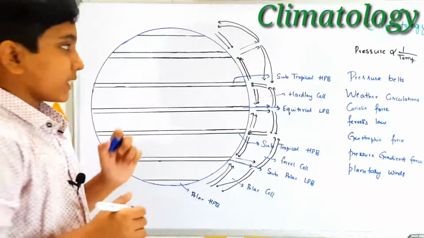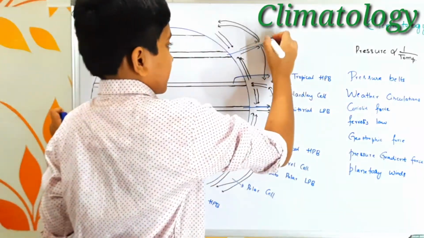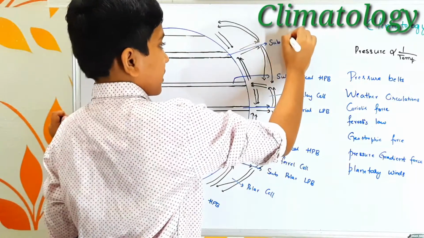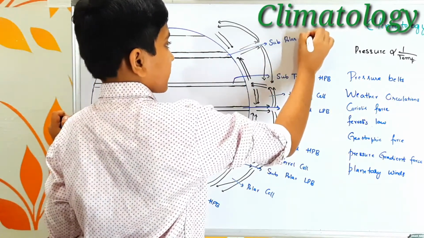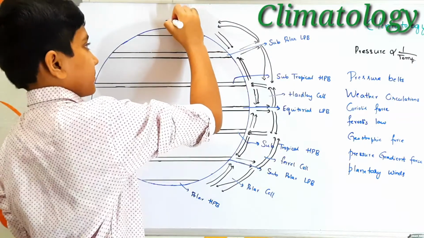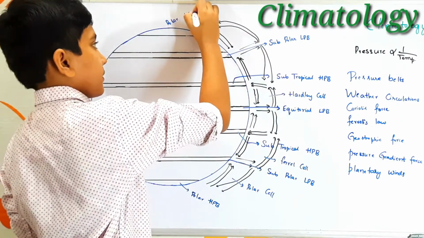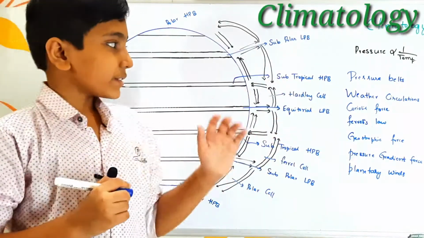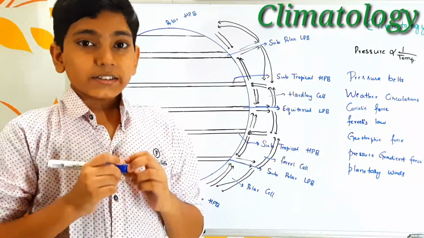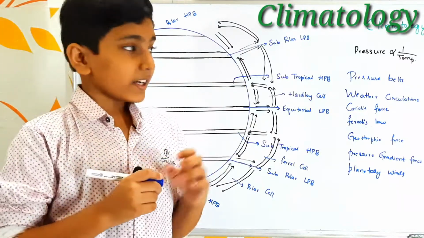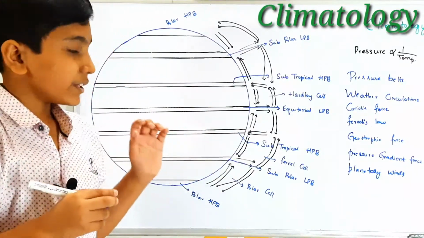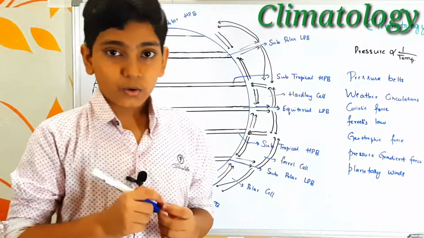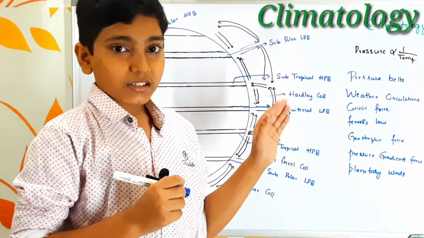Now let us look at the pressure belts in this region. So it is also the subpolar low pressure belt and the polar high pressure belt. So this is about the pressure belts and weather circulations. These weather circulations make sure that the temperature of earth is similar at all the places. But due to a few other factors, the temperatures of a few places are high and low. So this is about pressure belts and weather circulations.